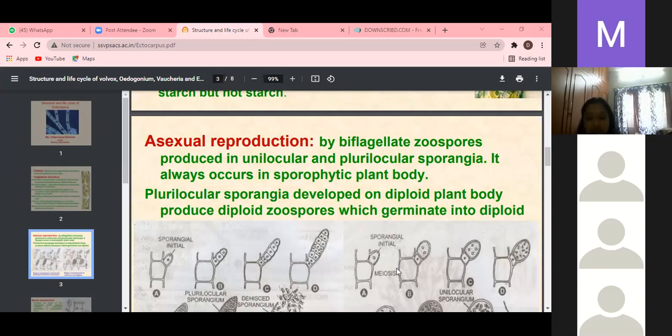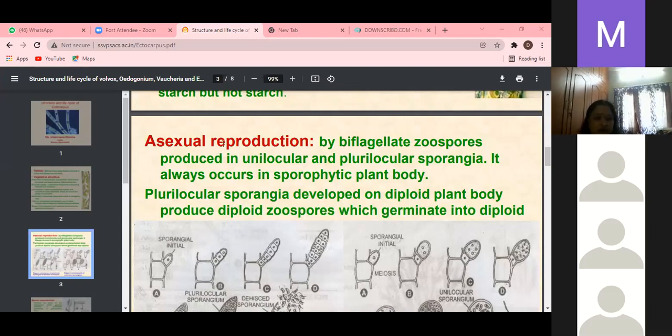In turn, the gametophytic stage, where the gametes are produced through sexual reproduction, produces sporophytes, that is 2x. The life cycle goes sporophyte, gametophyte, again sporophyte, again gametophyte. That's why in Ectocarpus reproduction takes place by two methods: one is asexual and the second one is sexual reproduction.